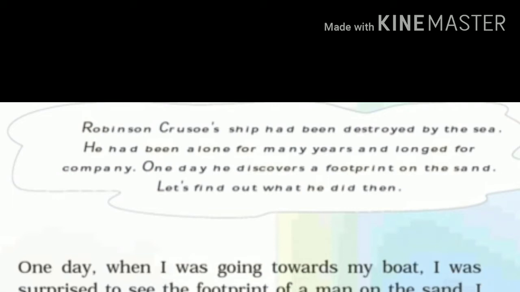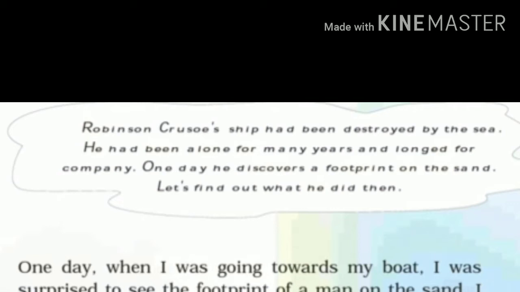So, this means that this Robinson Crusoe was a sailor and he was on a ship. And his ship was destroyed by the sea, meaning there might have been strong winds by which the ship might have sunk, and all his fellows might have died. He managed to stay alive and escape, and he was on an island for many years, alone, and he longed for some company because he was the only person who was saved from the drowning of the ship.